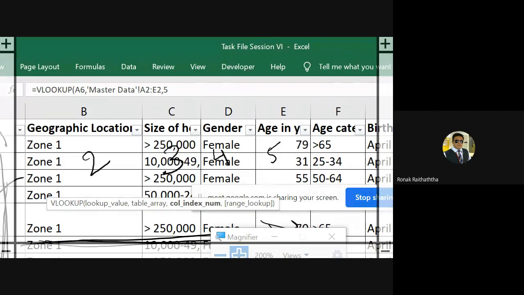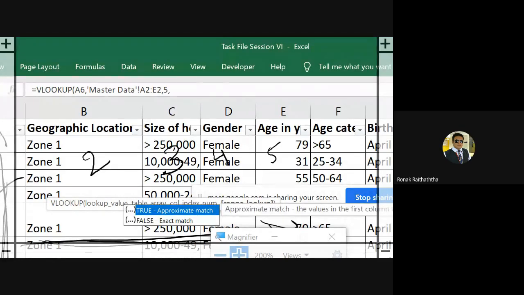Once the 5 is written, pressing the comma, my dear friends, there is the very last argument, which is true or false. True stands for the approximate match, false stands for the exact match. Here in this case, if our lookup value, Panditji, is exactly matching in both the master data and the secondary data, then only we want the answer.